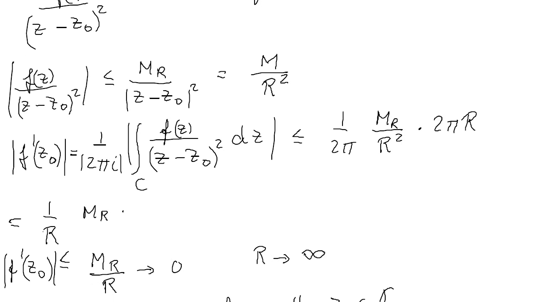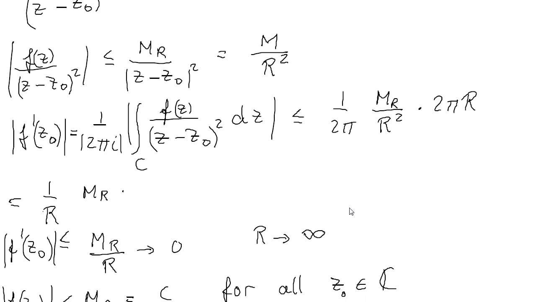But now we state that the absolute value of f of z is bounded, so M_R must be some bounded value for any value of r. We then note that when r goes to infinity, this must go to 0. So this means that the absolute value of the derivative of the function f at z0 must be 0.